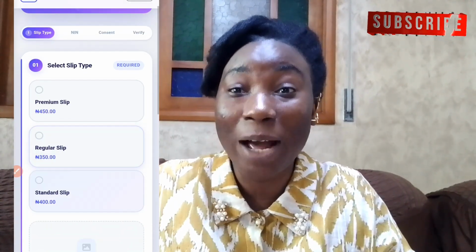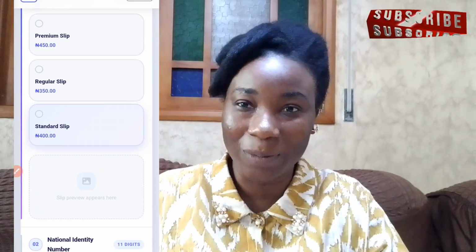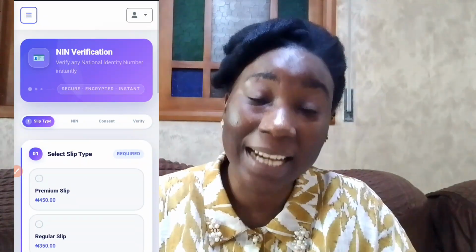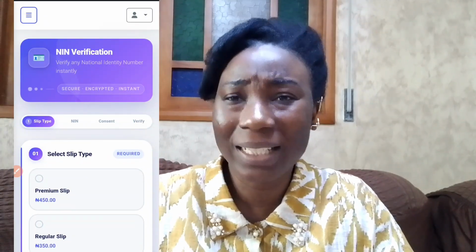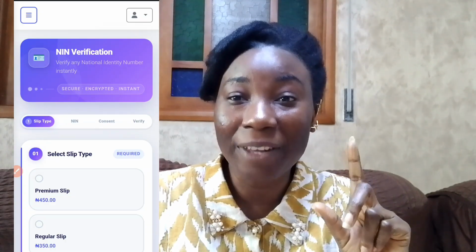You too are free to do that, if you have your NIN and your BVN also. Then when you are inside the app, transfer a little token, you are going to see it. It depends on your choice. There is a pro version and there is an ordinary passport, so it depends on your choice. You pay it. After that, it will ask you to add your name and your NIN number, and yes, just only that. When you add it and press generate, wait for it to generate after you have paid the amount of money there, just a little token. After you have paid, you wait a little second, voila.